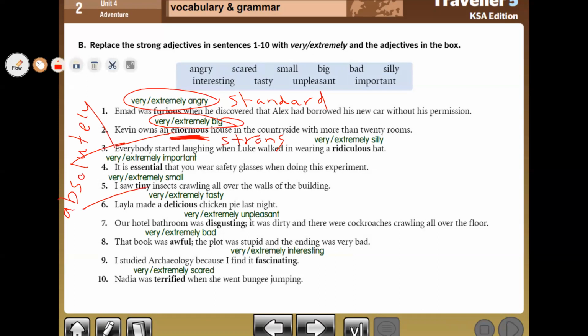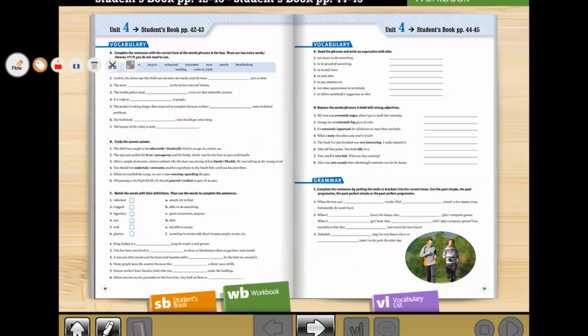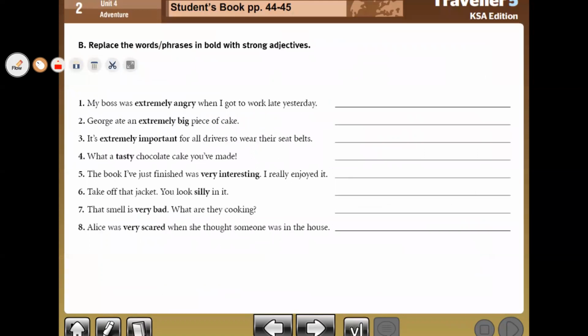If you please, what's the homework for you? If you open your workbooks, this is your homework. In your workbook, this exercise. You have to think: extremely angry. Yes, extremely angry. We can say very angry. Angry is a standard adjective. Can you think, what's the strong adjective from the word angry?